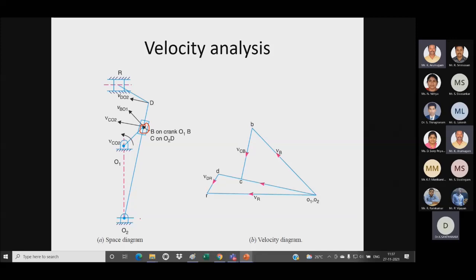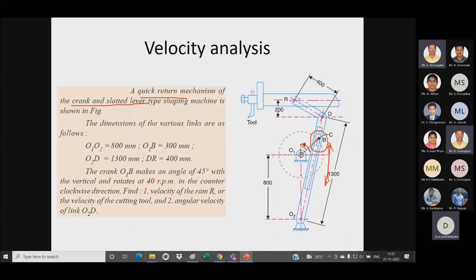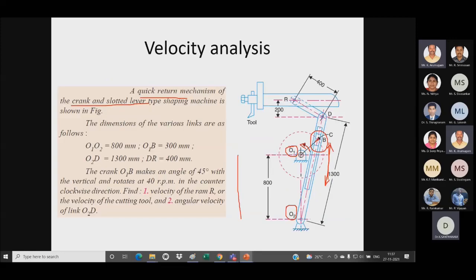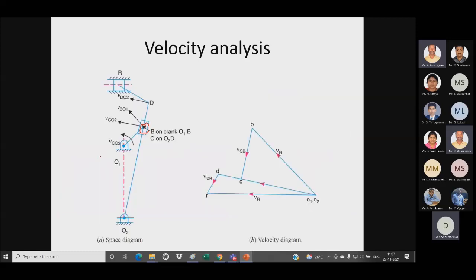So we have to draw the space diagram first. So first of all we have to draw O1 and O2. So the axis will be drawn like this. You can see O1 and O2 is 800 mm. After that the angle O1B makes an angle of 45 degree with the vertical. So with the vertical I have to draw an angle of 45 degree.